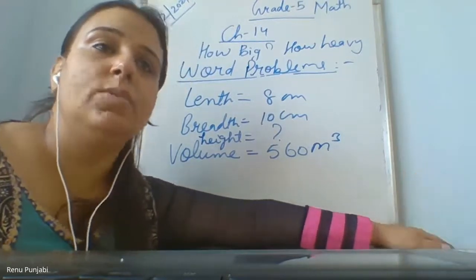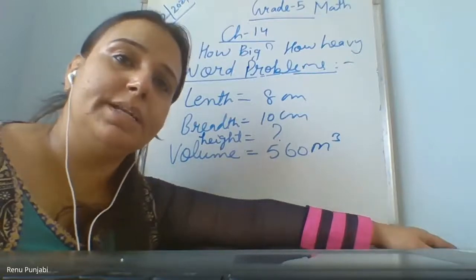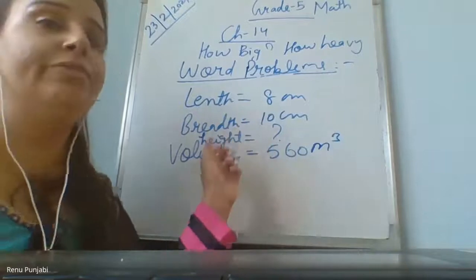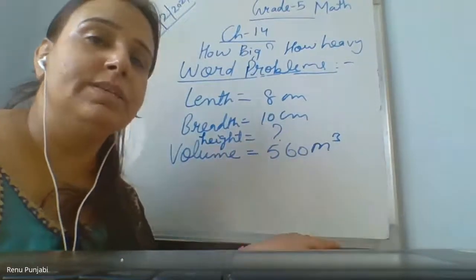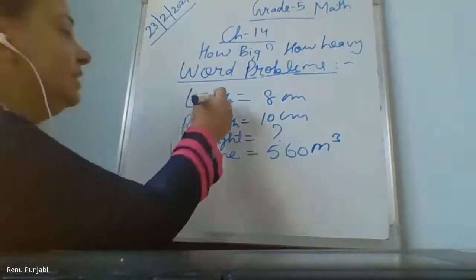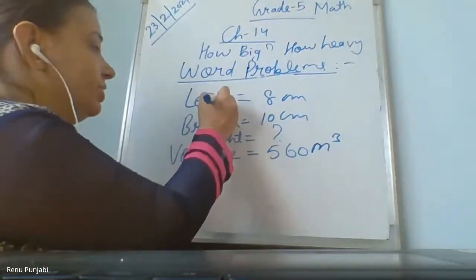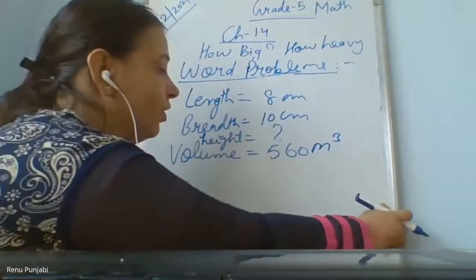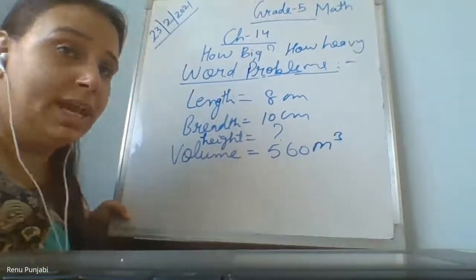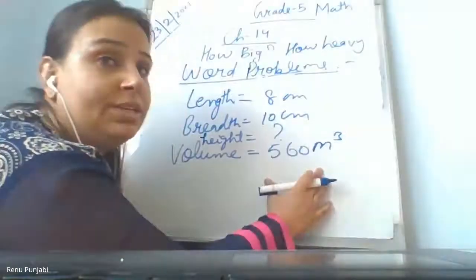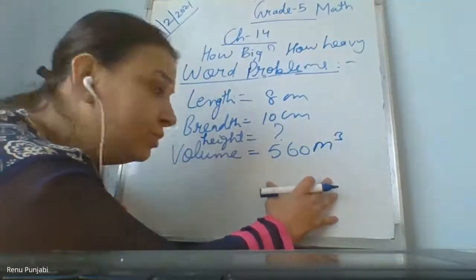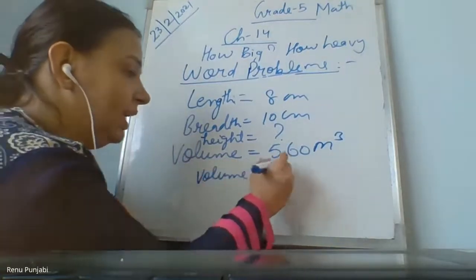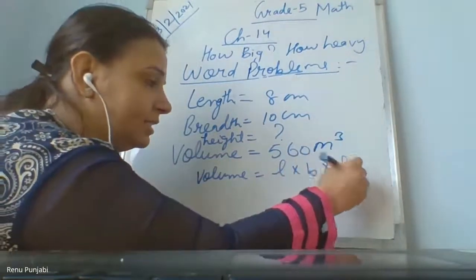My dear children, there are 40 to 45 students here. Everyone needs to understand what the ma'am is going to explain, so please pay attention. When any dimension or side is missing, like length, breadth or height, and the volume is given to you, what you will do is write the formula: volume equals length into breadth into height.